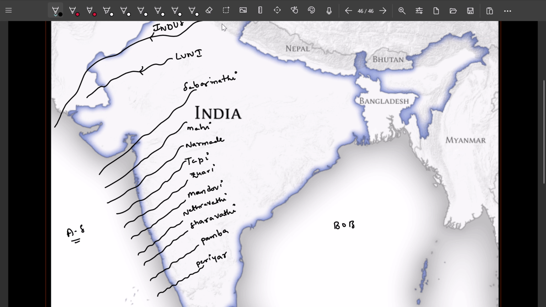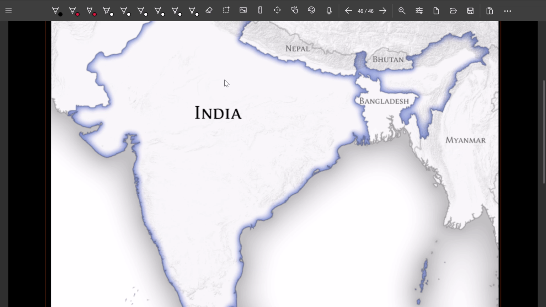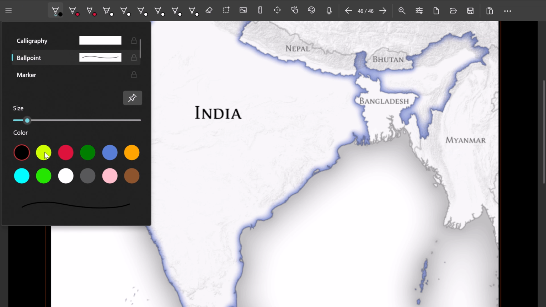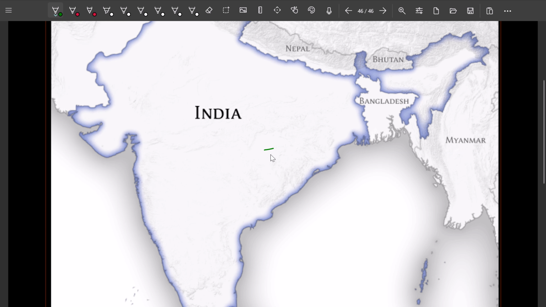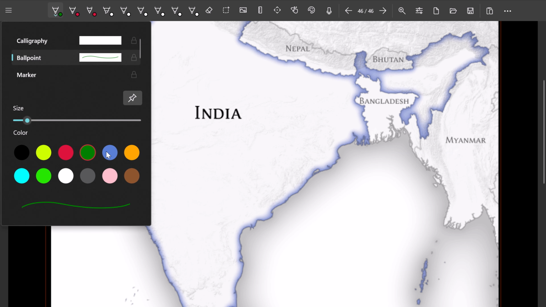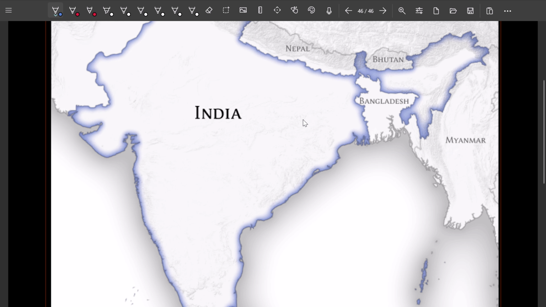Next we will see the east flowing rivers. The first one is the one and only Brahmaputra.